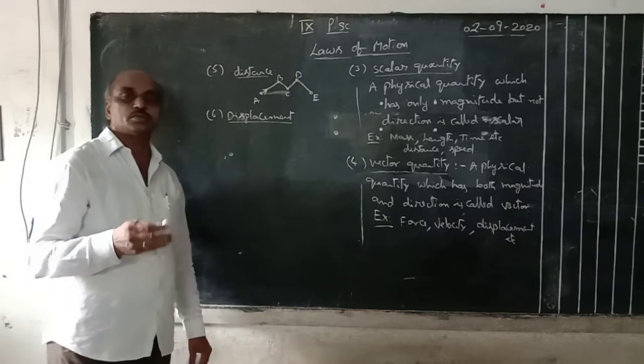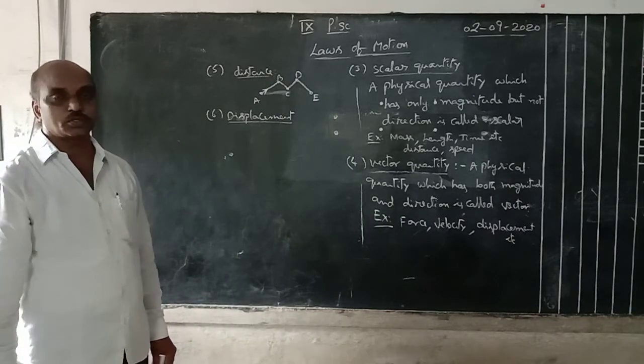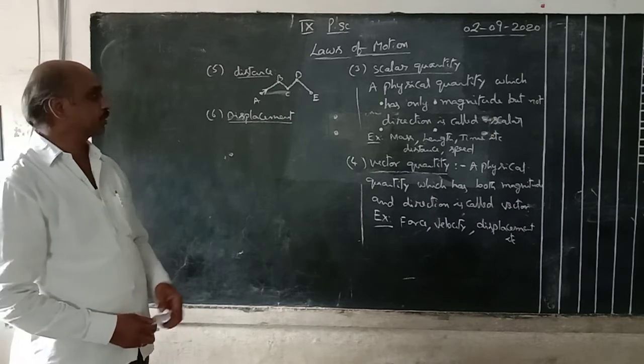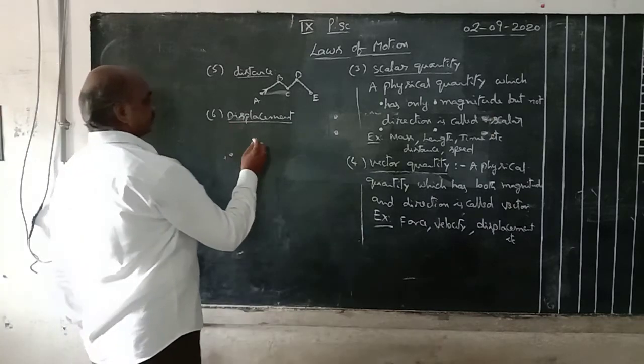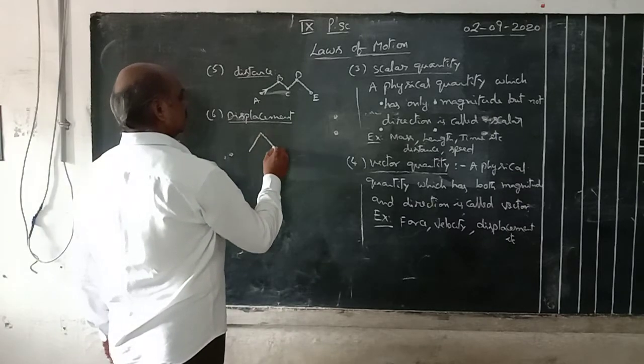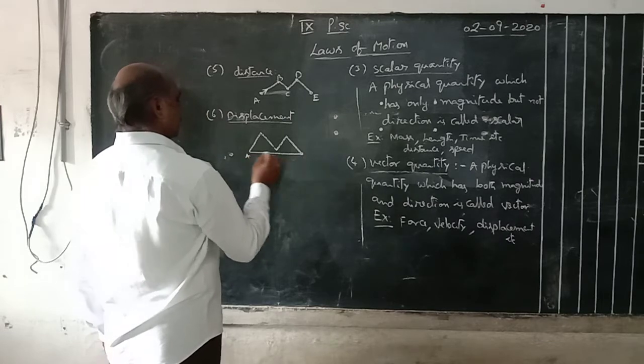Here there is no particular direction. That's why it is called a scalar quantity. Here displacement, same. This is A, this is E.